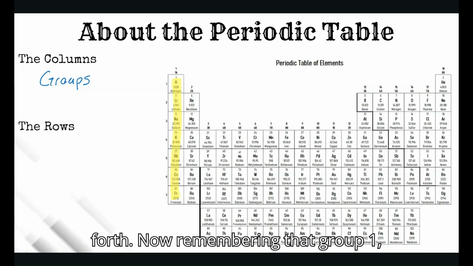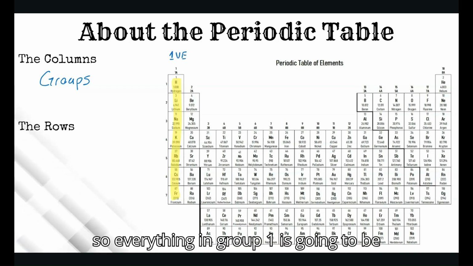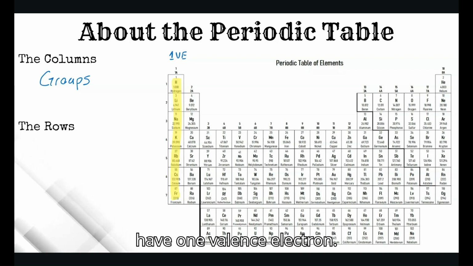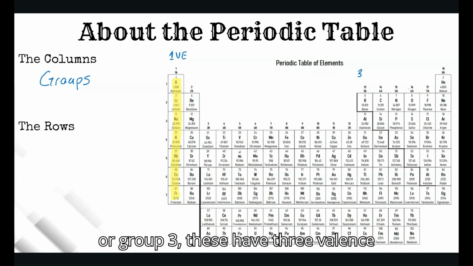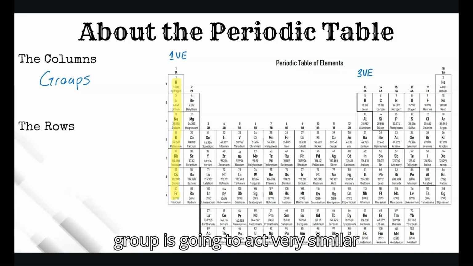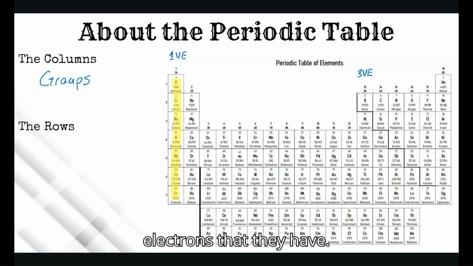Remember that group 1 elements all have one valence electron, so everything in group 1 is going to be very chemically similar. Same idea if we are in group 13, or group 3: these have three valence electrons. Everything in this group is going to act very similar because of the number of valence electrons that they have.